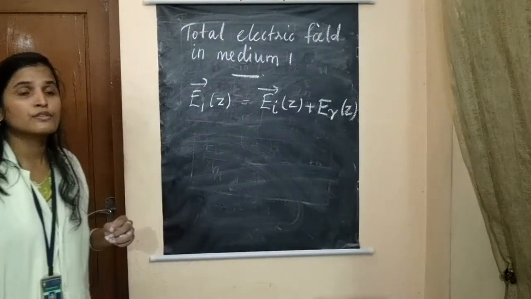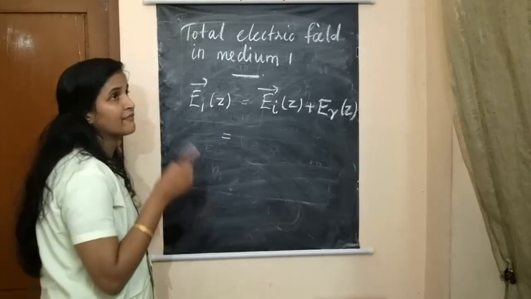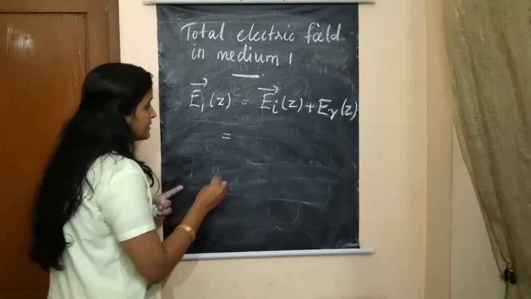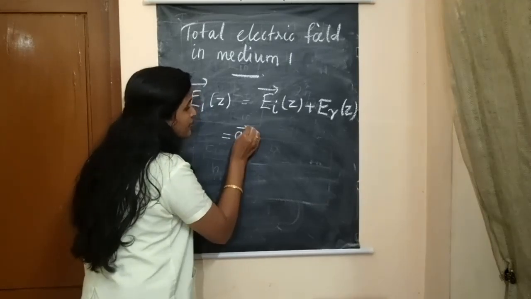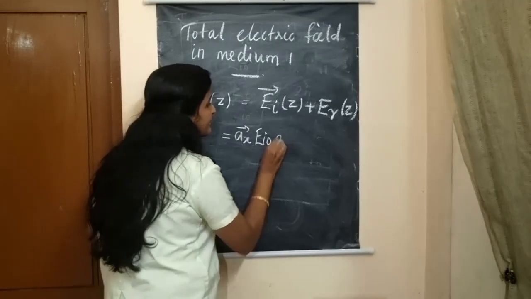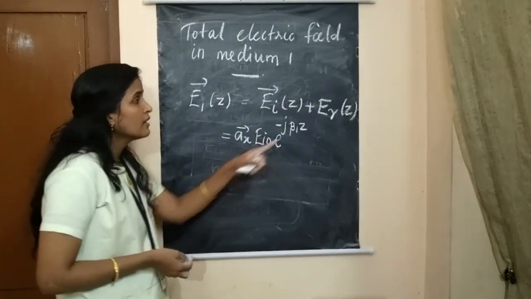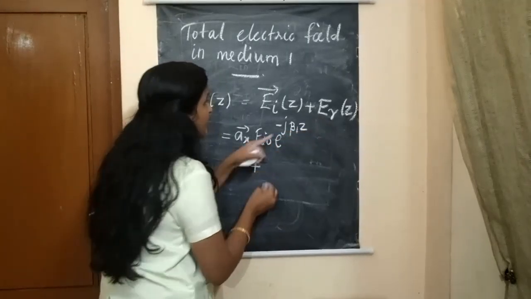Okay, so let us write the incident component that we have derived previously. That is AX EI naught, that is the magnitude, and the direction e power minus J beta 1 Z, plus the reflected component.